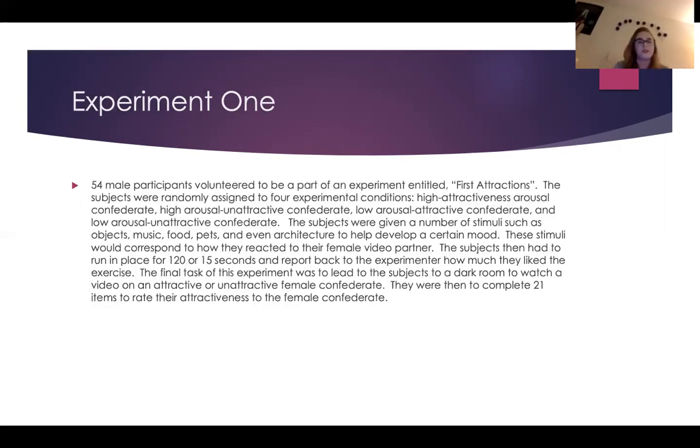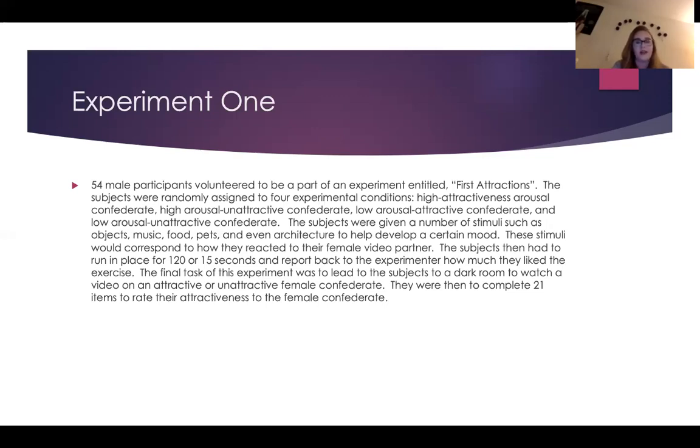In the first experiment, 54 male participants volunteered to be a part of an experiment entitled First Attractions. The subjects were randomly assigned to 4 experimental conditions: high arousal attractive confederates, high arousal unattractive confederates, low arousal attractive confederates, and low arousal unattractive confederates. The subjects were given a number of stimuli such as objects, music, food, pets, and even architecture to help them develop a certain mood. These stimuli would correspond to how they reacted to their female video partner.